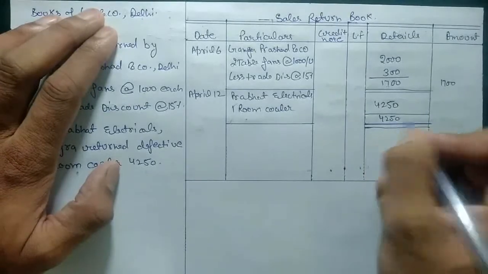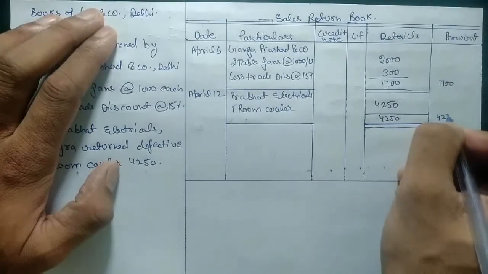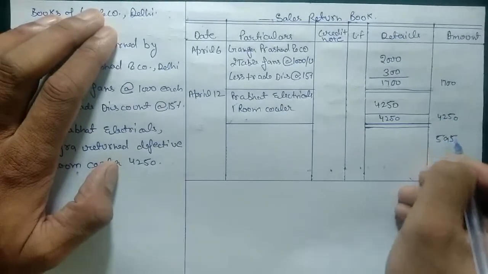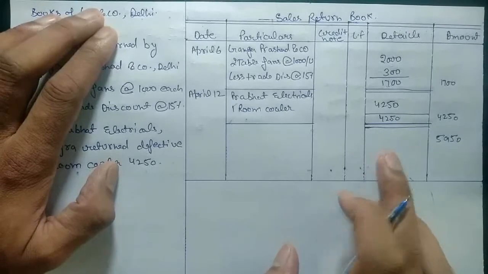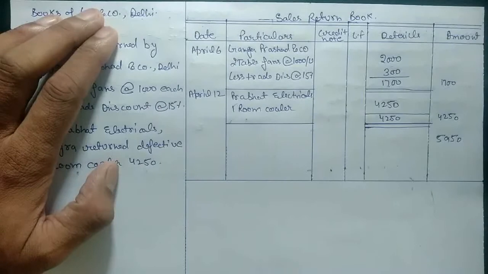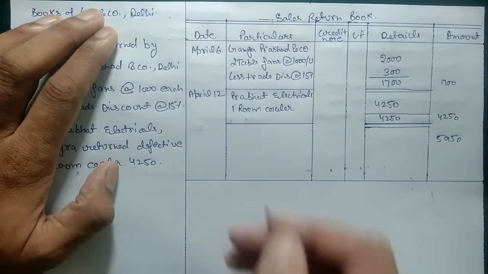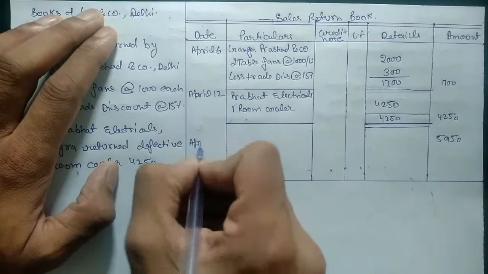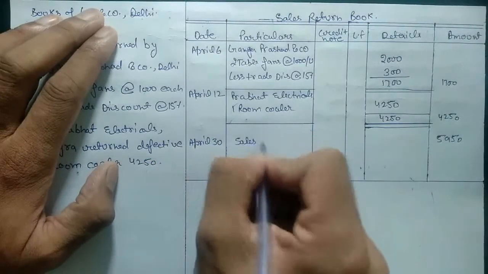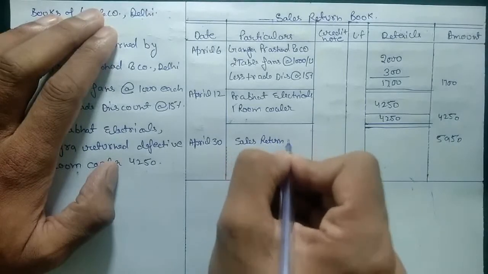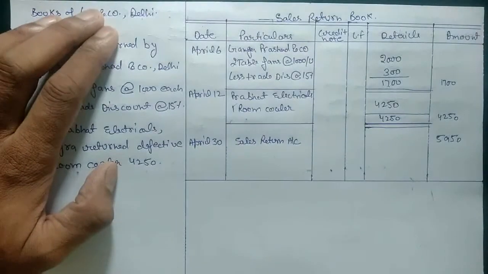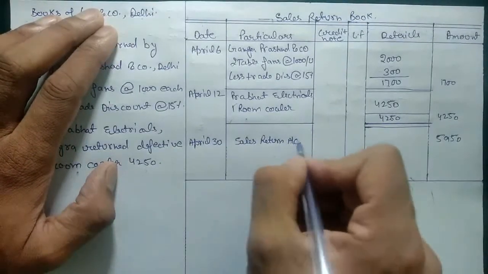Now we need to post that amount in the outer column, that is 4250. Then we need to totalize the sum that we need to send to the sales return account, because this is the sales return book. Now we need to transfer the total of all sales returns that we have got on credit basis, on the last date of the month, that is April 30, to the sales return account. As we know, the sales account has an opening credit balance and sales return has a debit balance, so we will put debit.